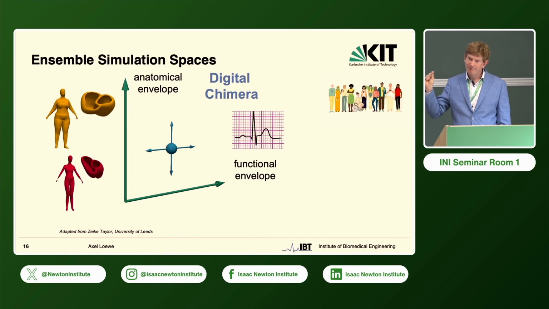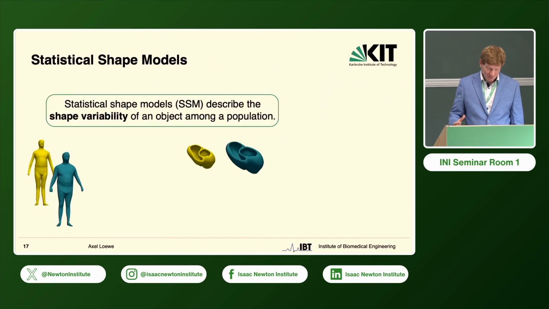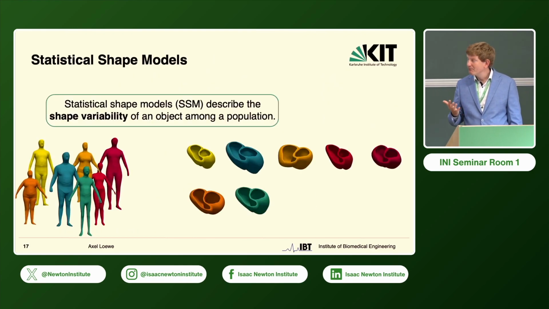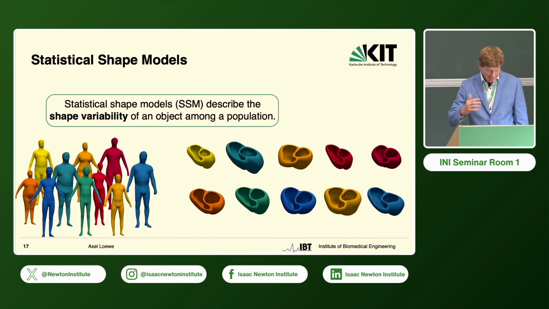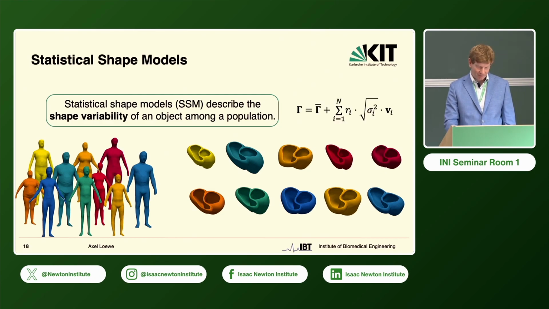So we don't want to represent an individual patient, but a likely sample from this population, both on the anatomical and on the functional level. And the good news is that this is possible, for example, with statistical shape models that encode the variability across the population, as shown here for hearts and also body shapes.